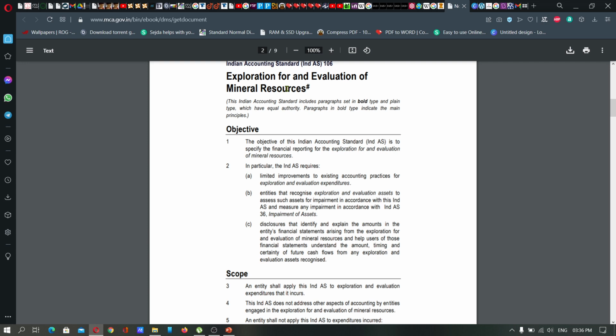How these items have been explored, how they can be evaluated and valued in financial terms, and how they can be presented in a financial statement. Ind AS 106 specifically mentions exploration for and evaluation of mineral resources. The main purpose of this standard is how these minerals are evaluated and presented in a financial statement without any issues, in order to ensure transparency and build confidence in the minds of users of financial statements.